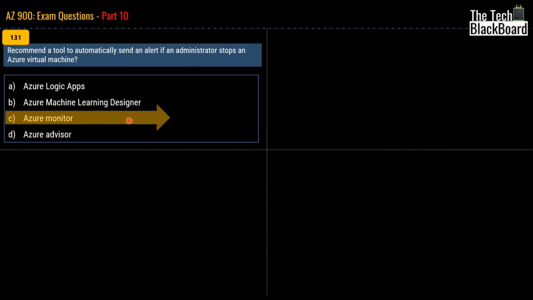Now, before I jump into question number 132, I just want to give you an overview of other services as well, because you never know what question can come in your Microsoft AZ-900 exam. So at least you should have an overview of other services at the back of your mind.